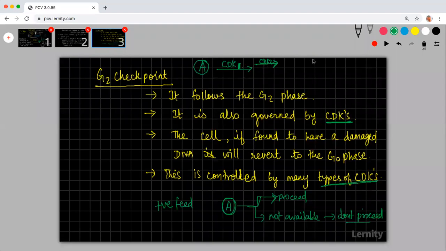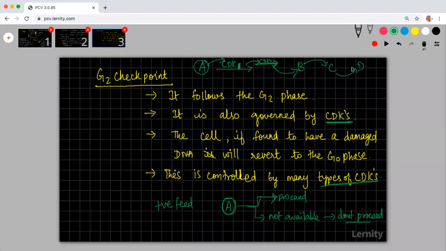This kind of mechanism is what we call a positive feedback mechanism. It is telling us in a sequence. A is available, so this will be activated. If this is available, it will activate something, let us say B, and then B is activating C. Like that, it will go as a sequence.